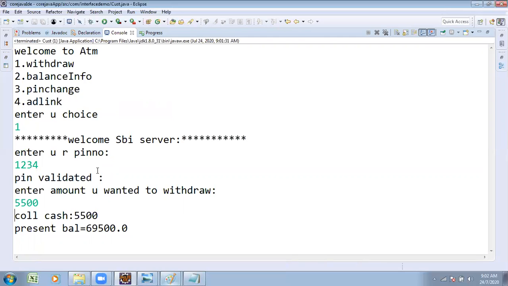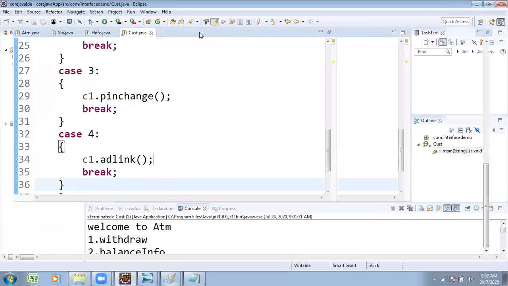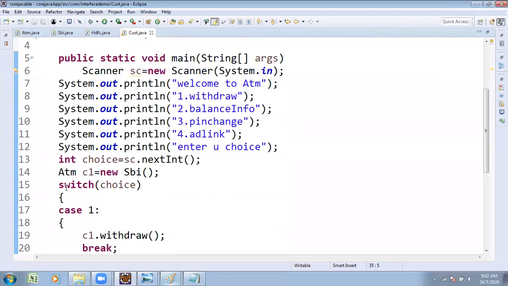Similarly, not only one time, sir, I want to continuously do this process, PIN change and so on. From that point of view I am taking this.